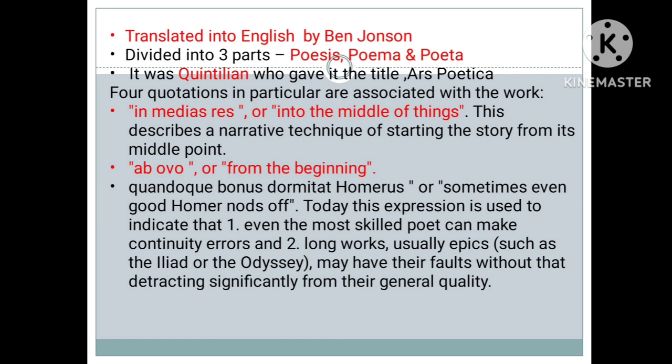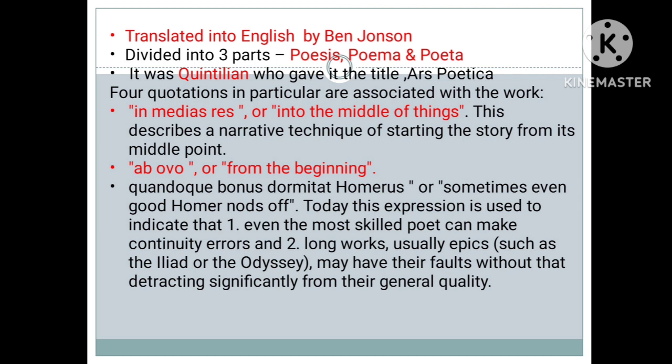The title was given by Quintilian, and there are four quotations particularly associated with the work, and these four quotations are very important: in medias res, into the middle of things, which describes a narrative technique of starting the story from its middle point, and